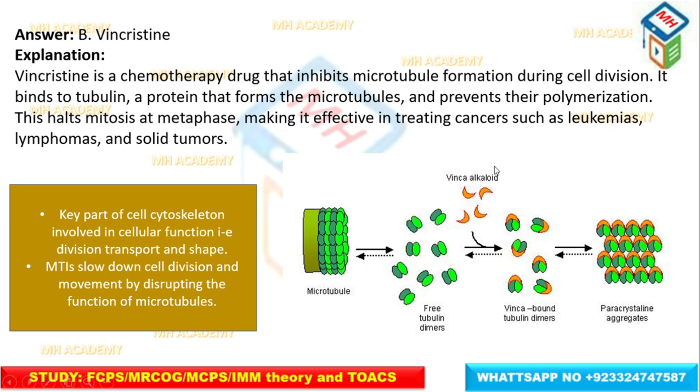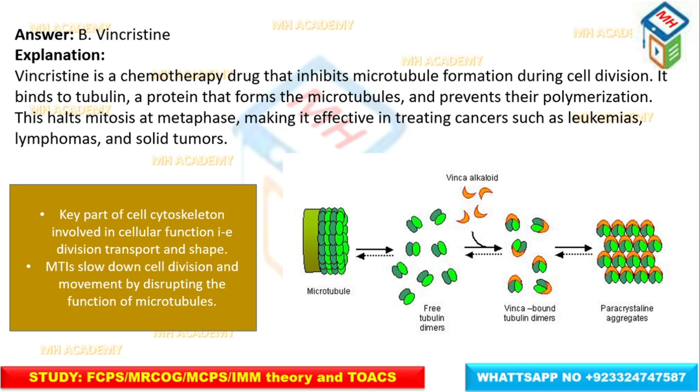This is a vinca alkaloid, vincristine, that binds with free tubulin dimers and forms vinca-bound tubulin dimers. These may aggregate like this, as paracrystals. This is a microtubule that is formed when free tubulin dimers aggregate, which helps in cell division during mitosis. Vinca alkaloids stop this process and form aggregates with the tubulin and stop the cell division.